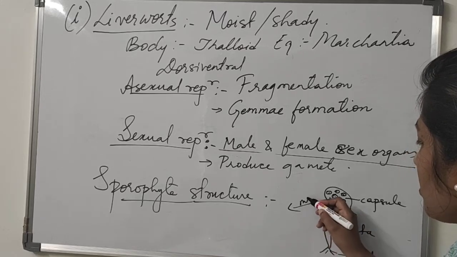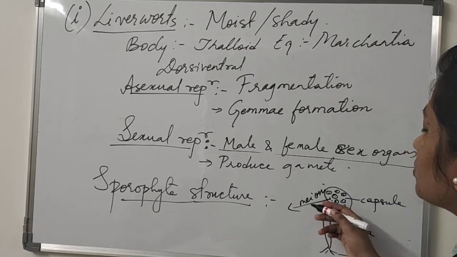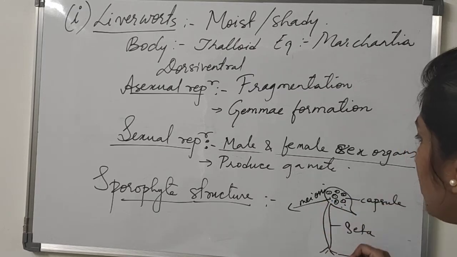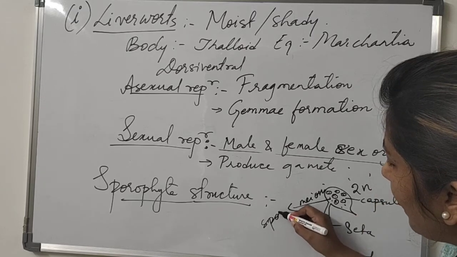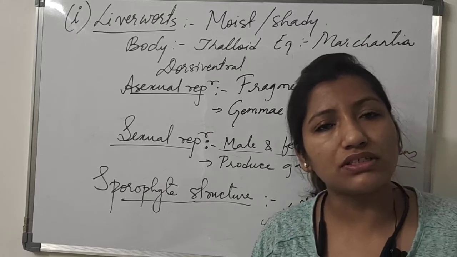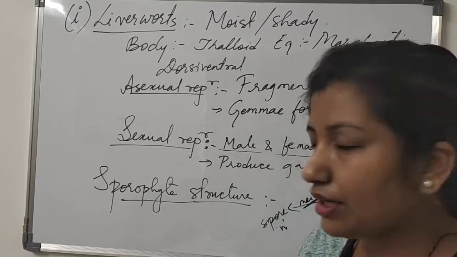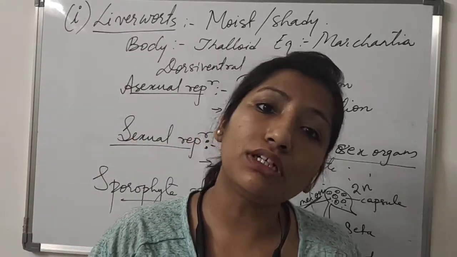This spore mother cell will go through meiosis division, meiotically we say. We know that these sporophytes are diploid, so it will produce spores which will be haploid. Why? Because they do meiosis division, and we know that meiosis is a reductional division. Meiosis and mitosis in detail we will study in chapter 10.